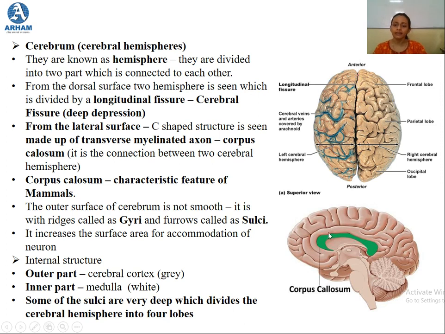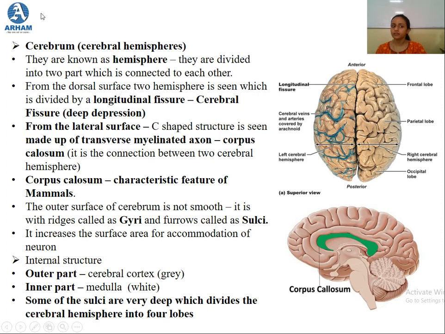From the lateral view, you will see a transverse myelinated axon structure which is known as the corpus callosum. This corpus callosum is a connection between the two cerebral hemispheres. So we can say that the two cerebral hemispheres are not completely divided. They are divided by a long, deep fissure in between, but inside they are connected by the corpus callosum, which we can view from the lateral side.